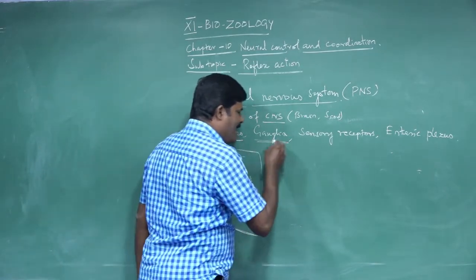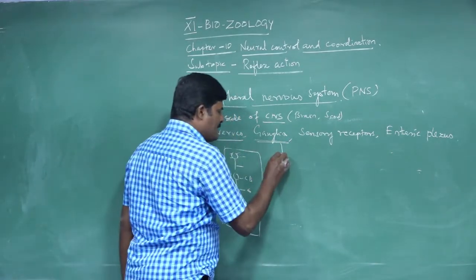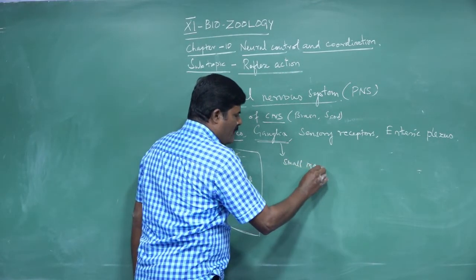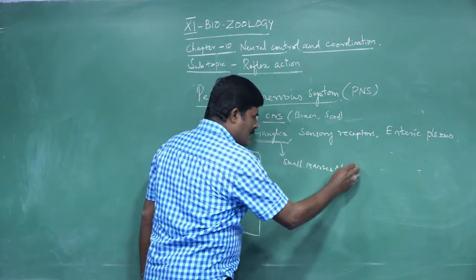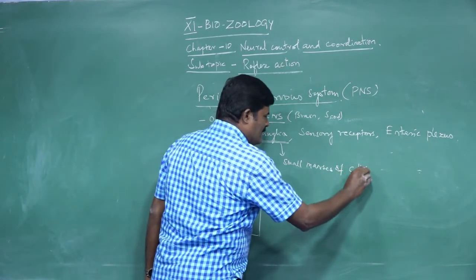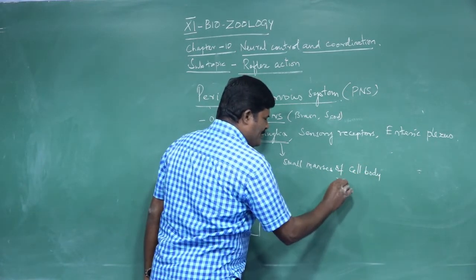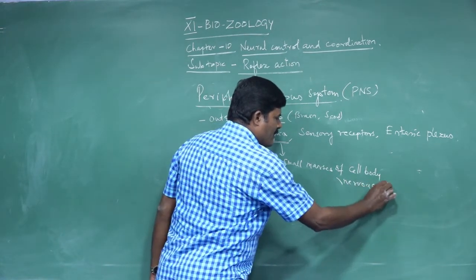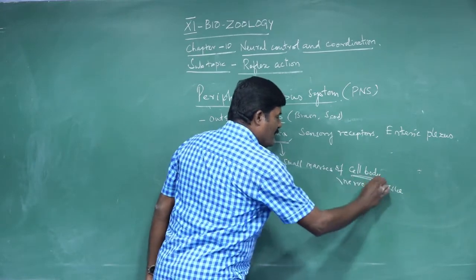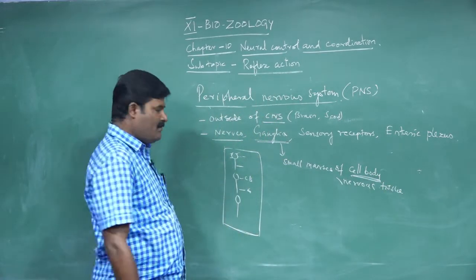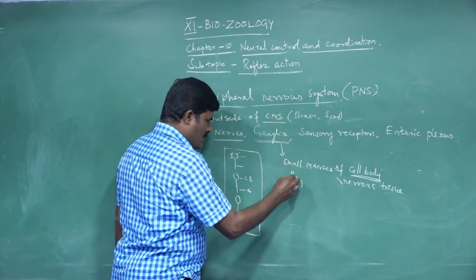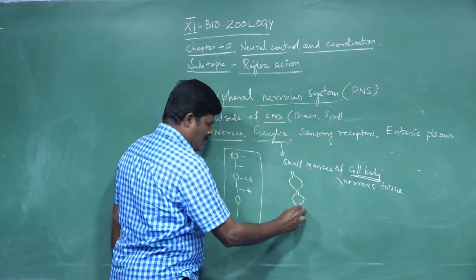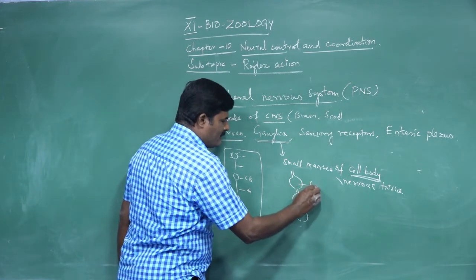What is a ganglion? A small mass of nervous tissue, particularly consisting of the cell bodies of neurons.